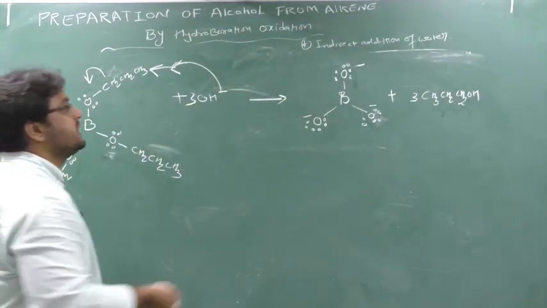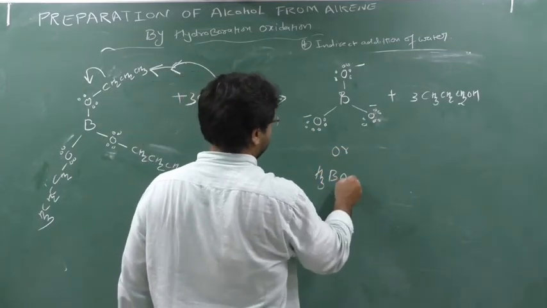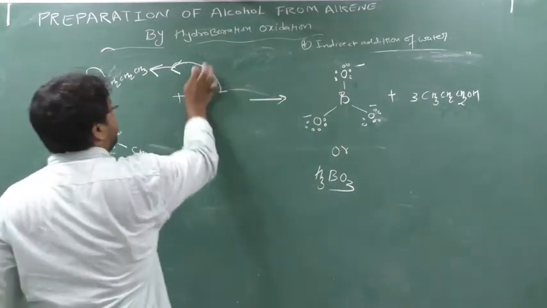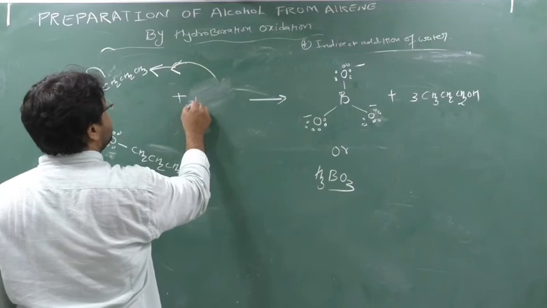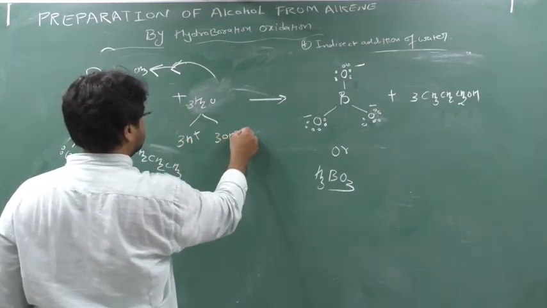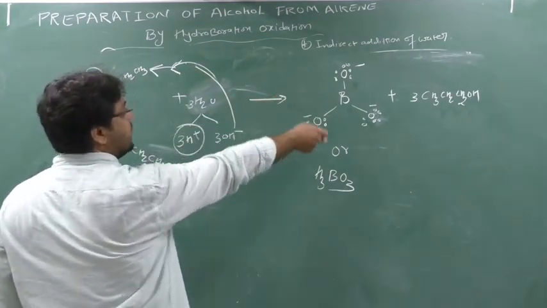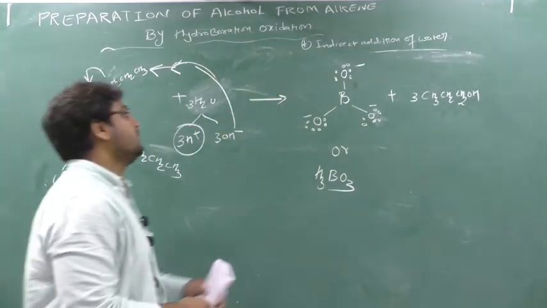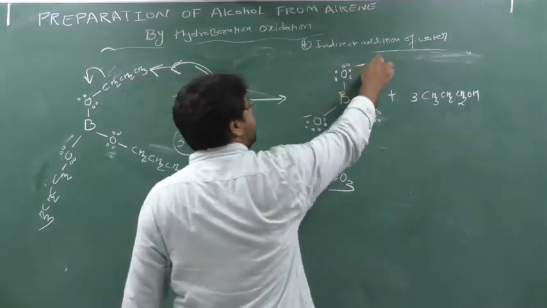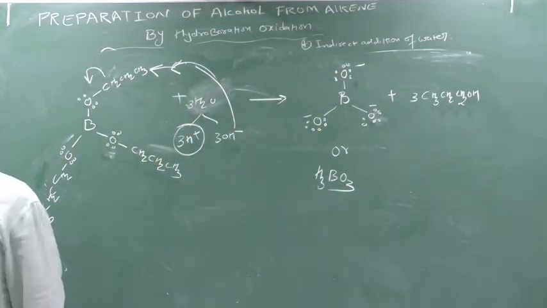Clear? If there was hydrogen here, they would have formed boric acid like H3BO3. Or instead of OH minus here, if I add water, see what will happen here. So I add 3H2O, so I will get 3H plus and 3OH minus. So these 3OH minus will react with this, and these 3H plus will react with this boron. Yes or no? So 1 H plus will come here, 1 H plus here, 1 H plus here, forms what? H3BO3. So in this you have to do the reaction.